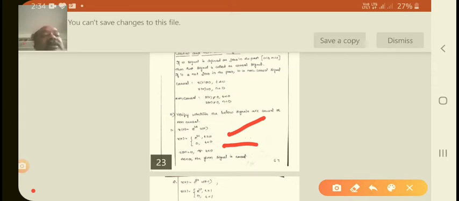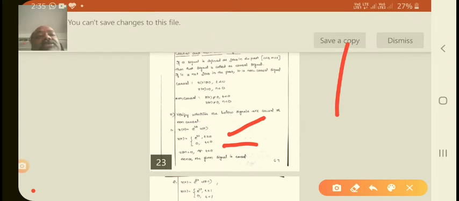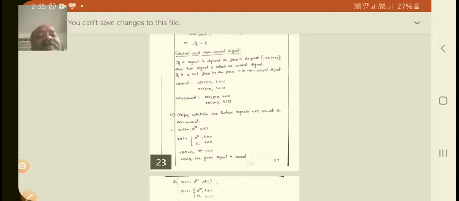Already you know the statement of a causal signal: if for the past, that is t less than 0, the signal is 0, then it is causal. If x of t is not equal to 0 for t less than 0, that is non-causal. So here x of t is equal to e power 2t when t is greater than or equal to 0, and x of t is 0 for t less than 0.